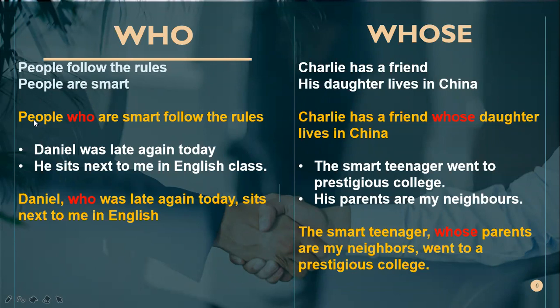So when we join these two sentences, they become one sentence: Andy, who is the best student in my class, is my neighbor. Understand? Yes, sir.